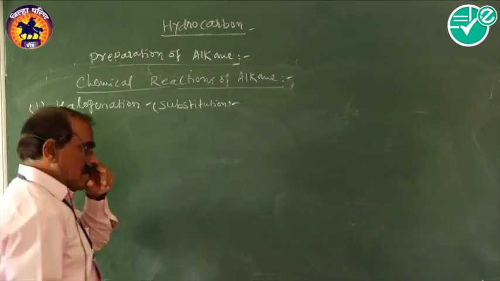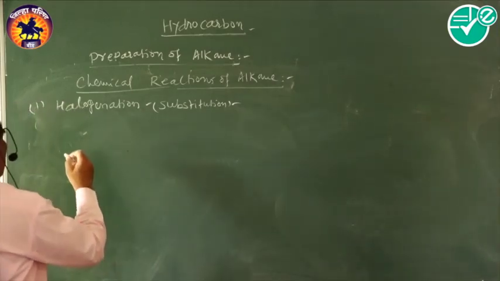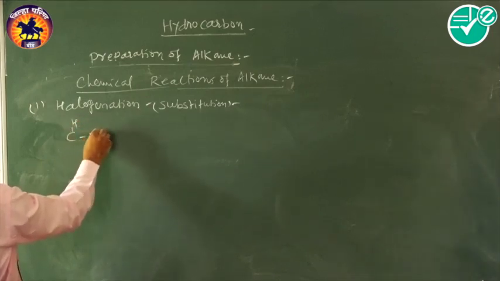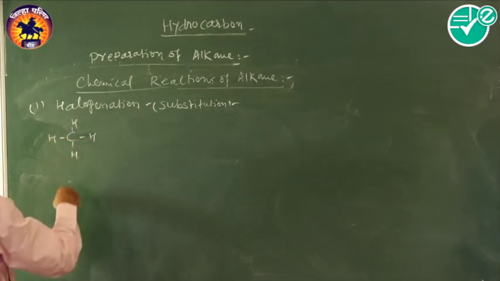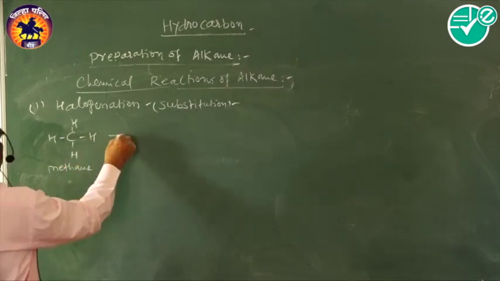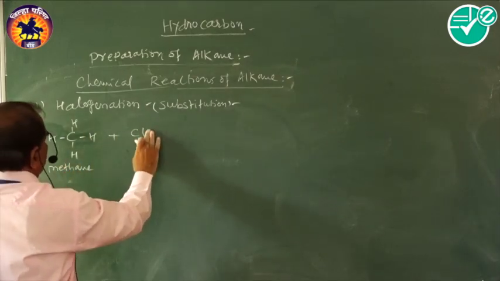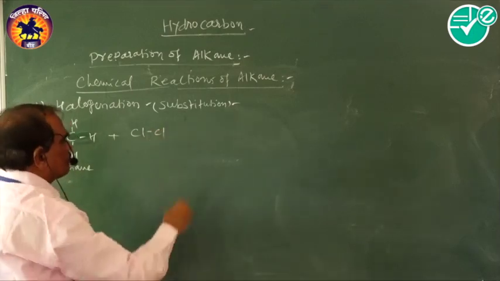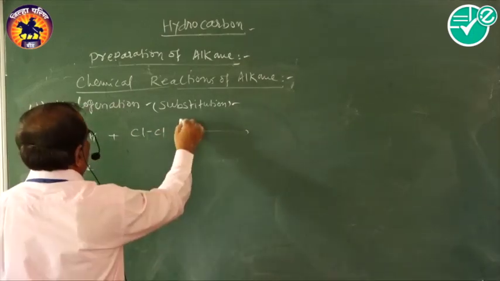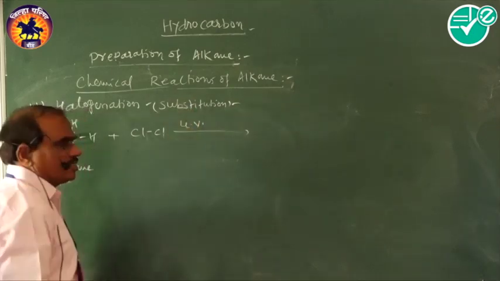Here in this case we have taken an example of methane, CH4, plus chlorine. This reaction takes place in the presence of ultraviolet light or diffused sunlight.